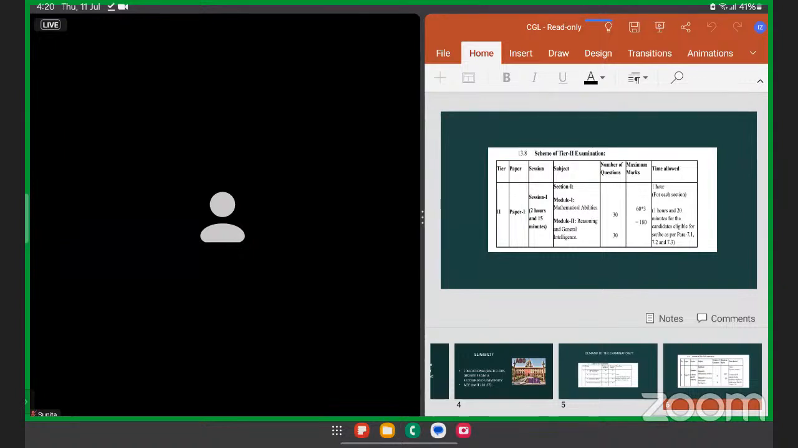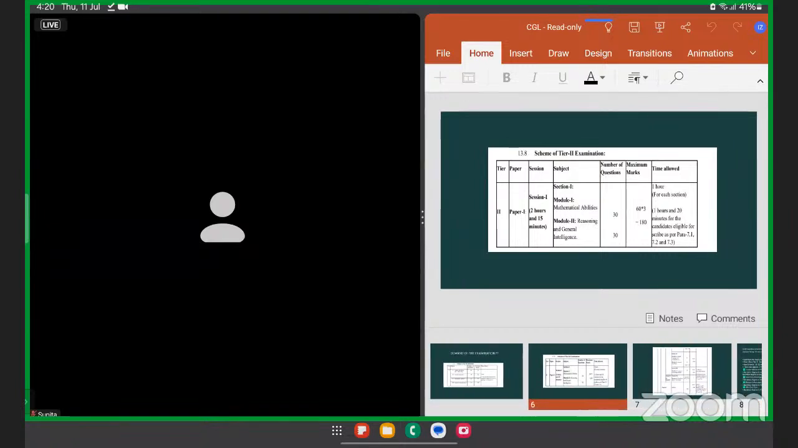So for paper 1, we have a section 1, and in that we have two modules. Module 1 is about mathematical abilities, and module 2 is about reasoning and general intelligence. Each module consists of 30 questions. So we have a total of 60 questions here, and the maximum marks is 180 marks for paper 1.